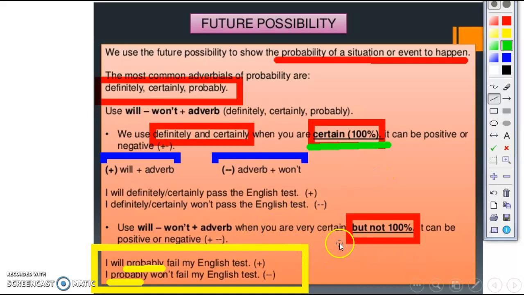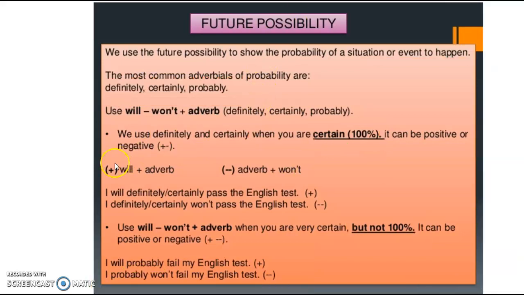But when we are not 100% sure, we are certain but not 100%, we use probably. And the use of these adverbs is will plus the adverb, or the adverb plus won't. Okay, so this is the grammar part about will.